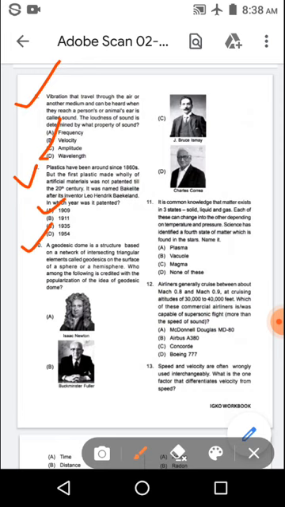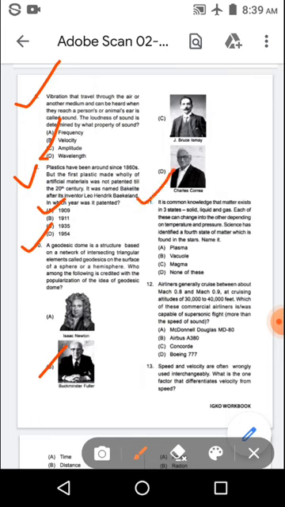And the options are, with image it is given: option A, Isaac Newton; option B, Buckminster Fuller; option C, J. Bruce Ismay; option D, Charles Correa. And the right answer is option B, Buckminster Fuller.